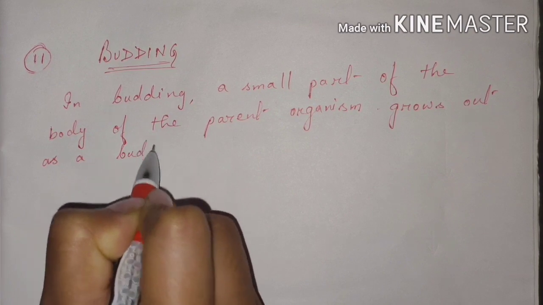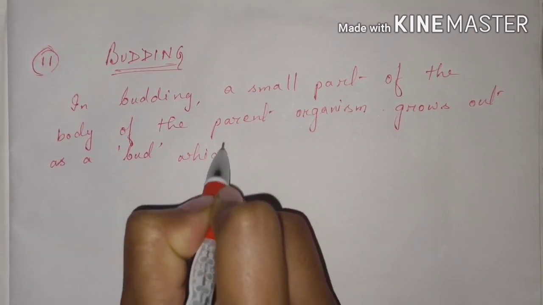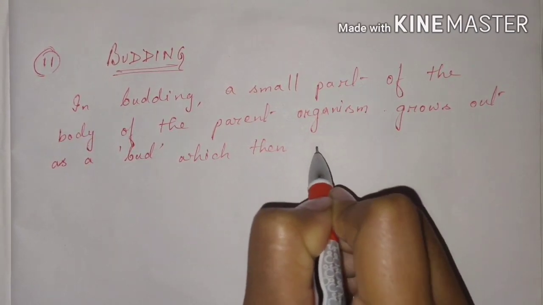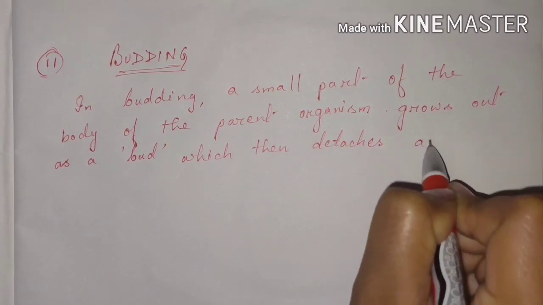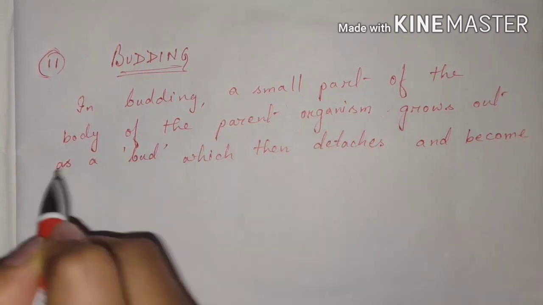Bud is nothing but a small outgrowth which then separates out from its parent body. Here we will write it as detaches, and then it becomes a new organism.